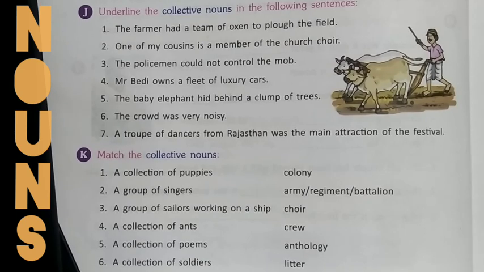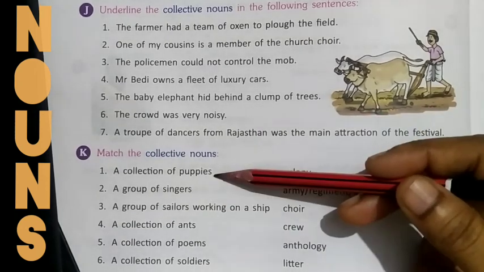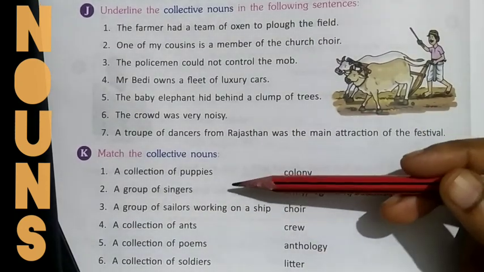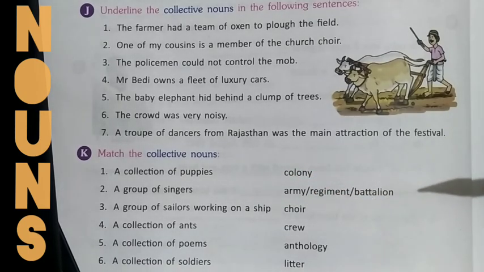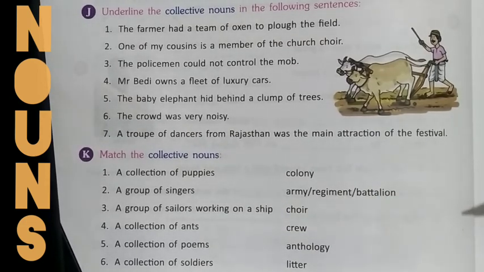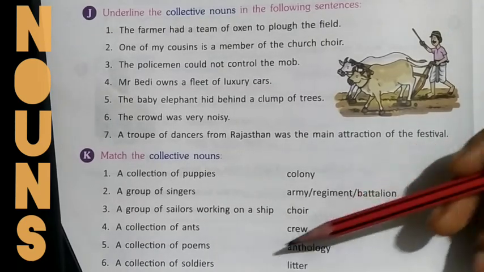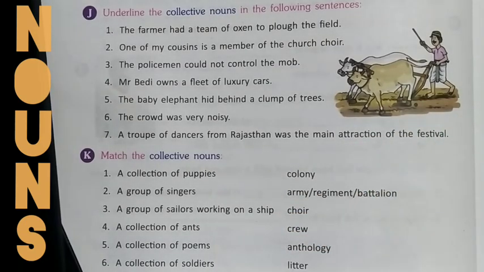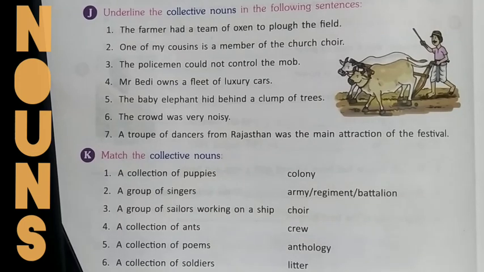Let us see exercise K, which is to match the collective nouns. Here we have the explanation, and we have to match it with the word that goes for it. Let's go ahead with the first one. A collection of puppies is called a litter. A group of singers is a choir. A group of sailors working on a ship is a crew. A collection of ants is a colony, and the remaining two, I hope you can find out easily now. Okay, let's move ahead to the next exercise.